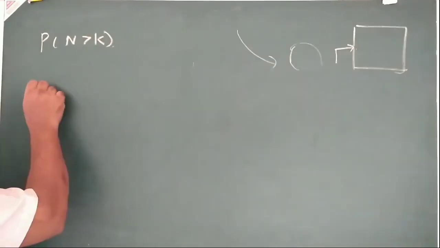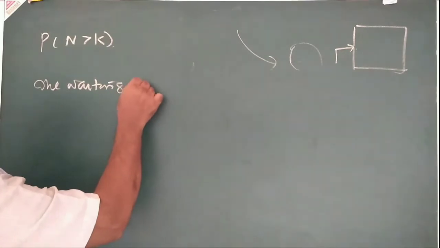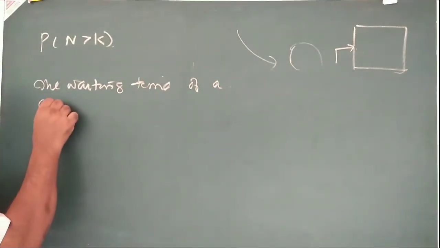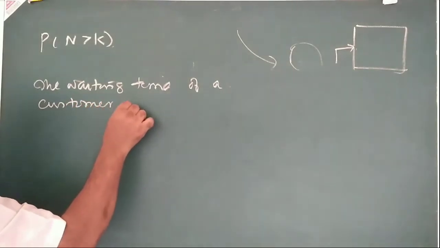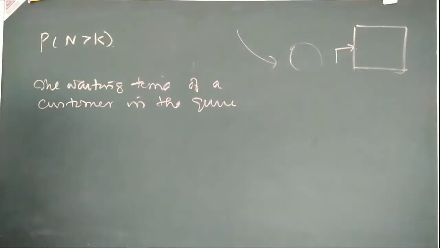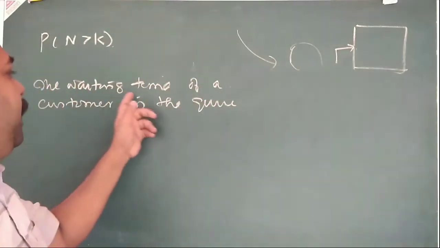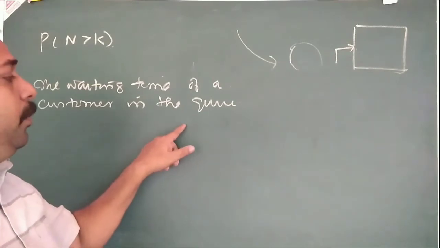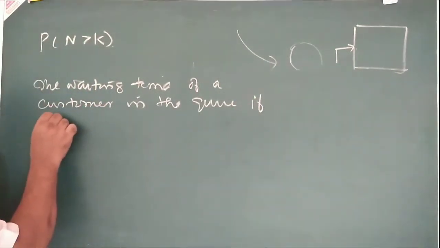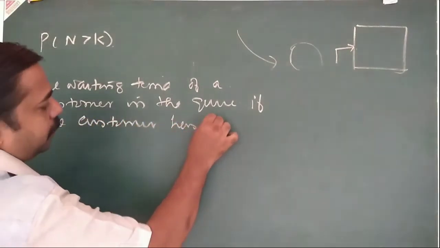Another is the average waiting time of a customer in the queue, if the customer has to wait.